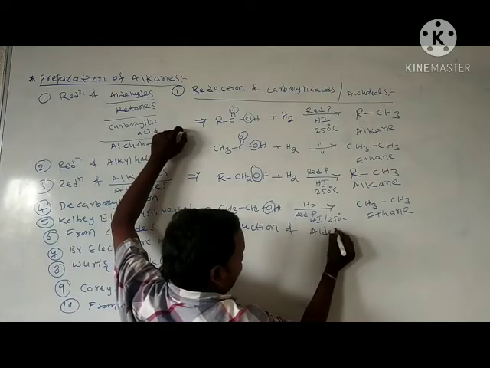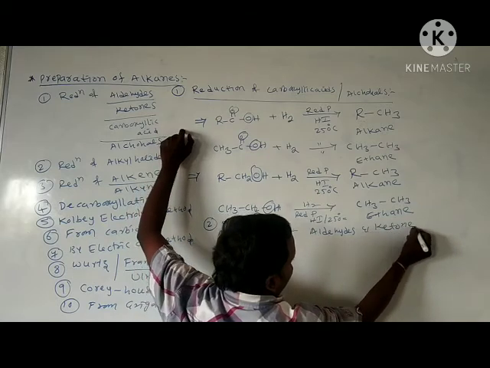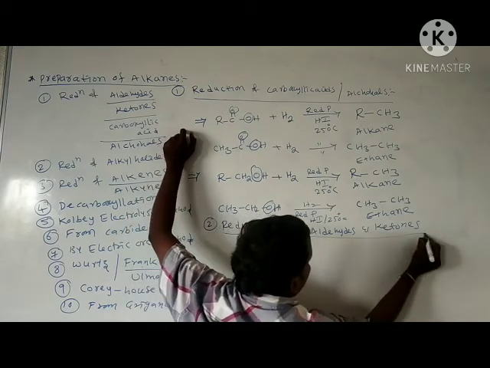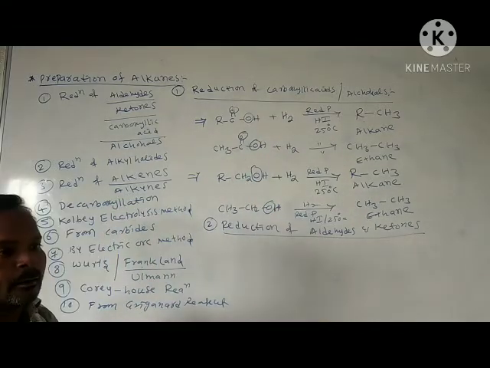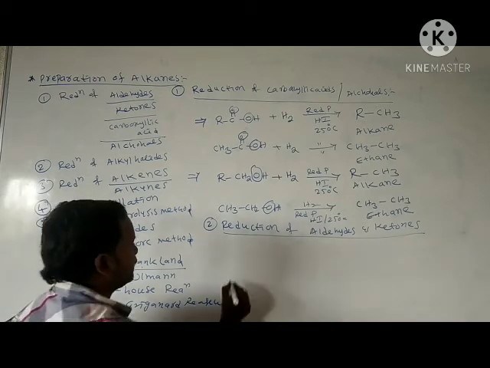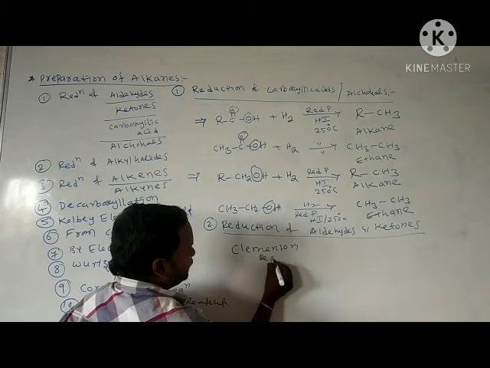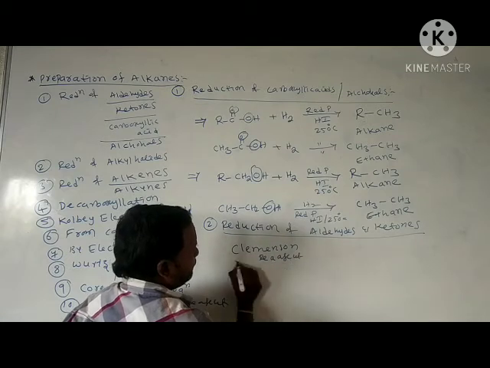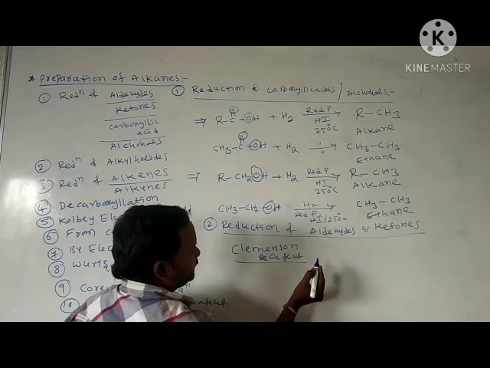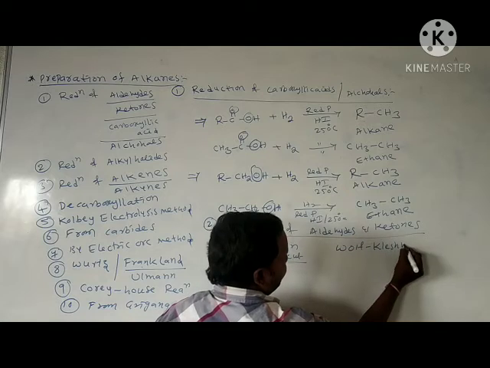And the second one, reduction of aldehydes and ketones. Aldehydes and ketones are reduced by the addition of hydrogen in the presence of two reagents. One is Clemmensen reagent, and the second one is Wolff-Kishner reagent.